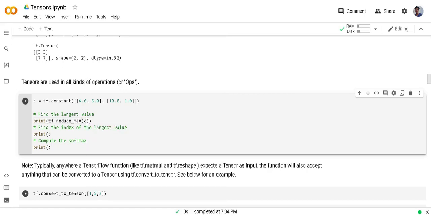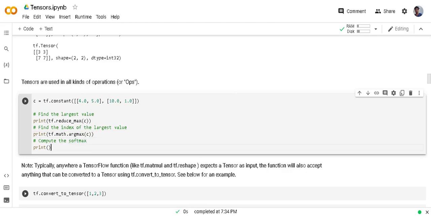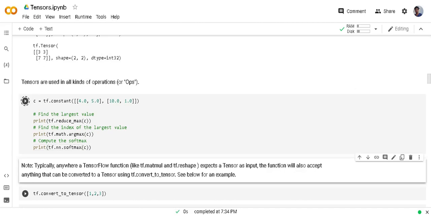If you want to find the largest value's index, there is a function in math called argument max, arg max, and you need to pass a tensor in it. And sometimes in neural networks you use an activation function. So here is nn softmax.